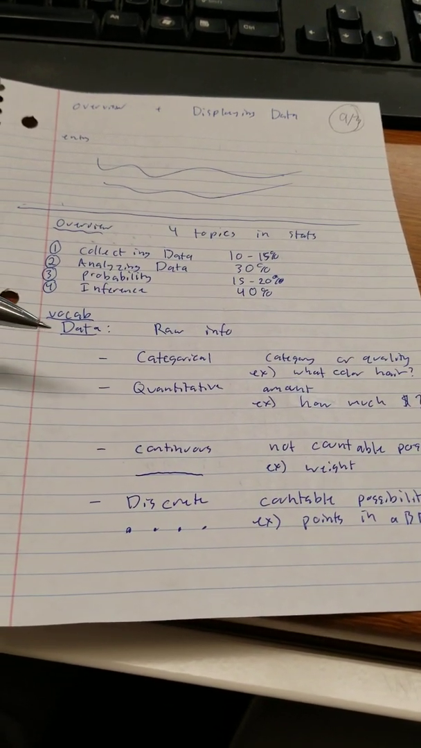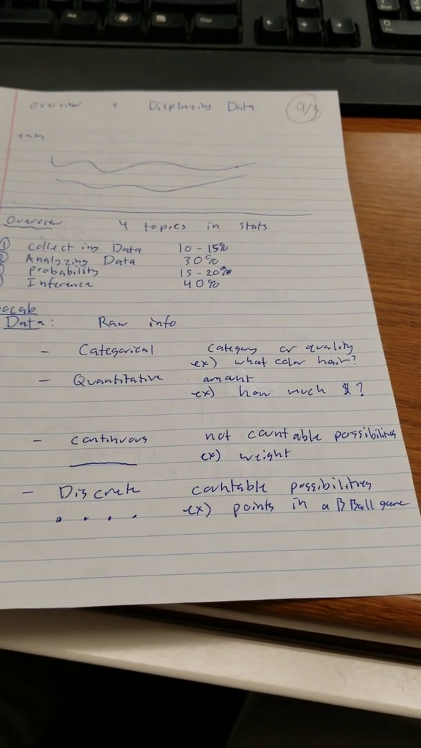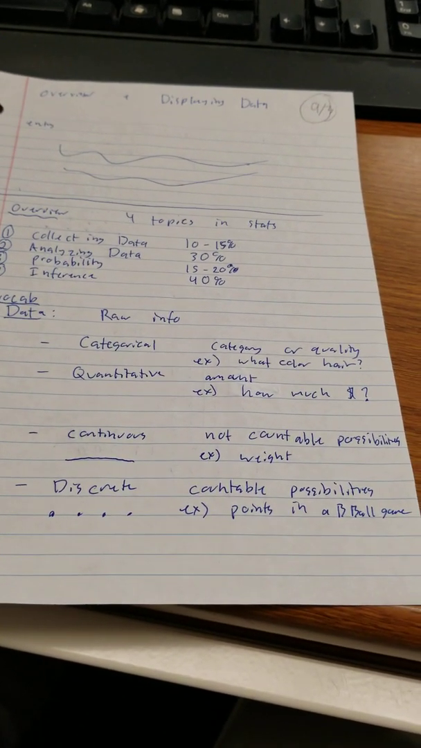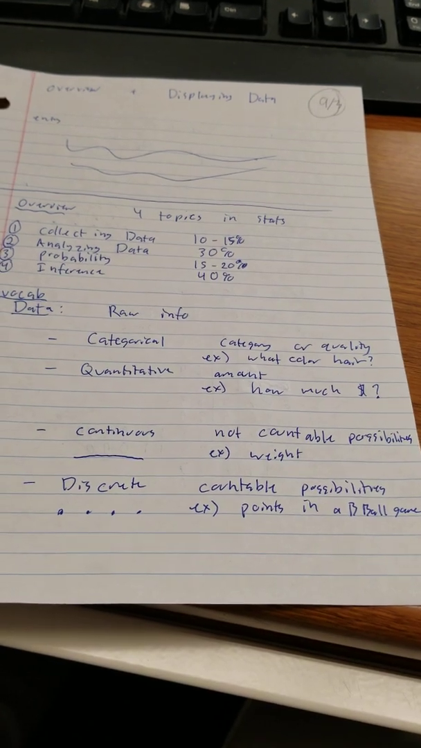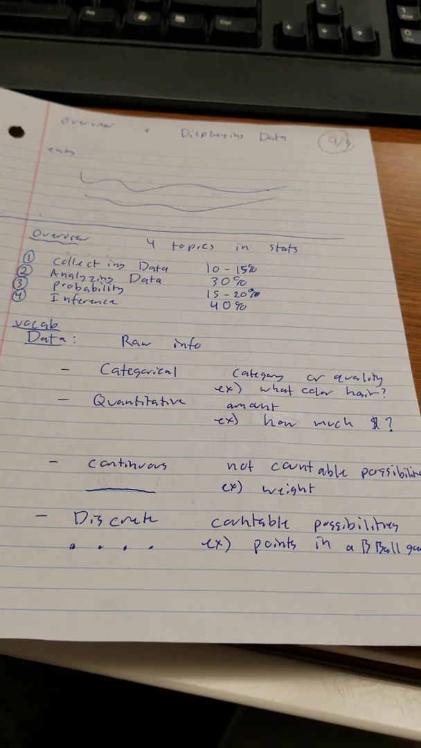Data is raw info. Categorical data is about a category or quality, so like what hair color you have. Quantitative is the amount of something. You're measuring like how much money someone has or how many siblings someone has.